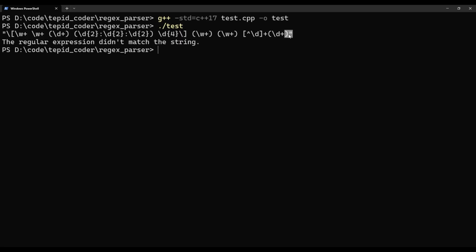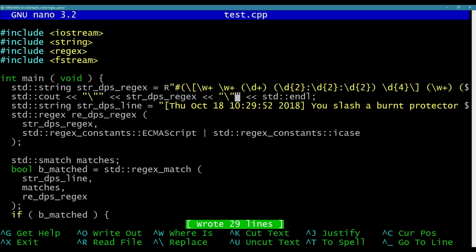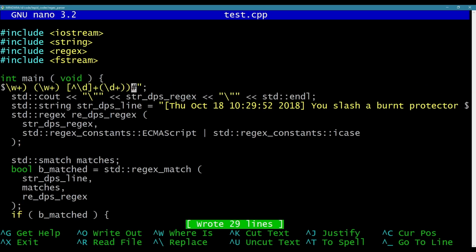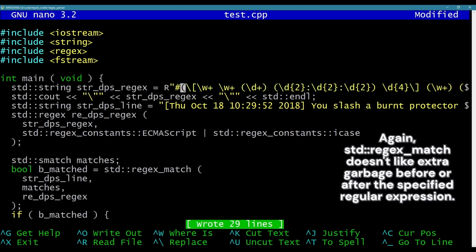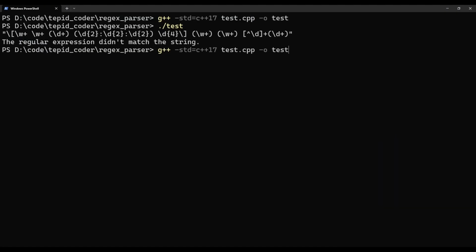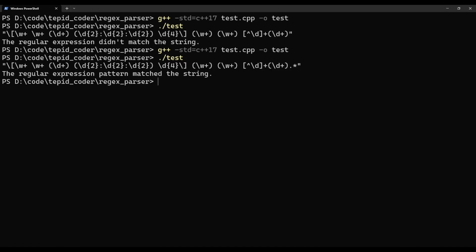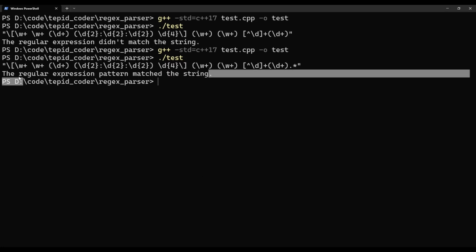Now, it could be there's extra stuff at the end of the line, so it doesn't like that, but it really shouldn't matter. But just in case it does, it actually could start with that, because that is how the line starts. It did match the string this time. So it cared about the stuff at the end.